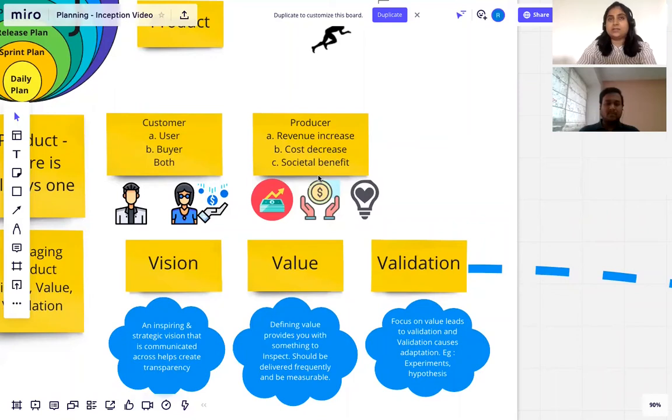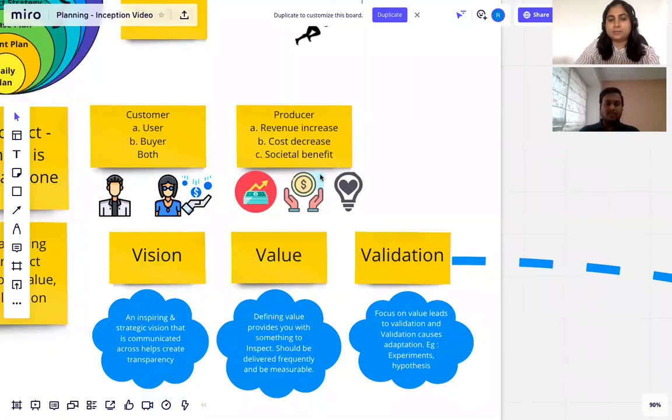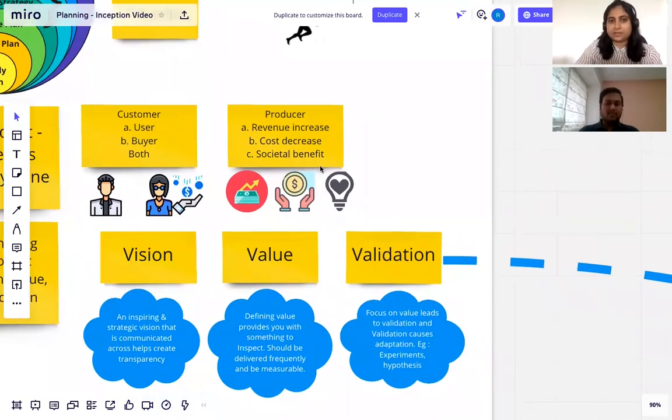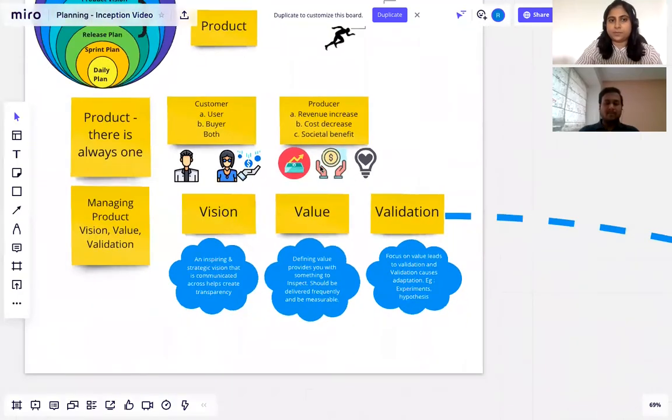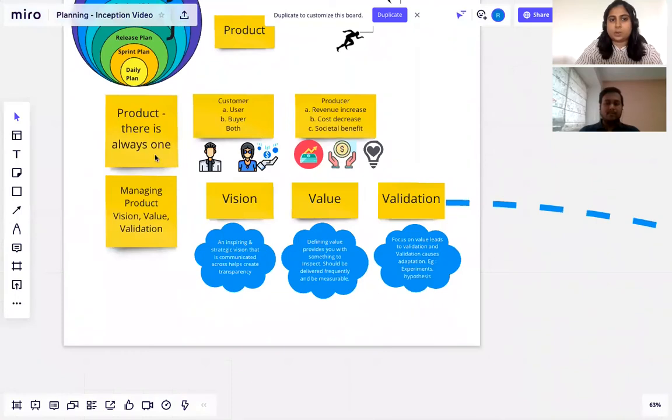Let's understand this with an example of Uber Pool. The more you pool, the better our environment remains, the more green it remains. And Uber as an organization has also committed to having 100% electric vehicles or going carbon emission free in a few years from now. So that's what a societal benefit could be. So that's all about products. Now let's look at how these products can be managed.